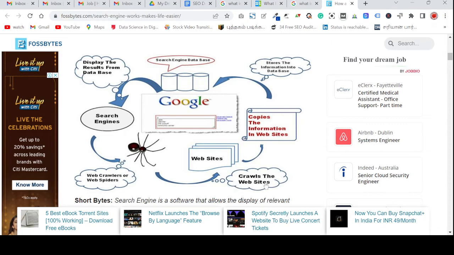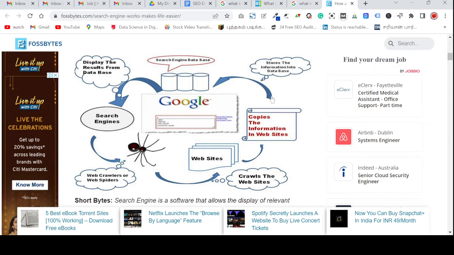The crawling will happen, then it copies the information from our website.